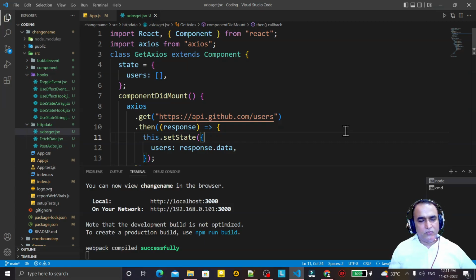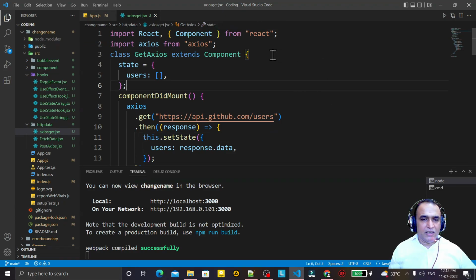In the last video we have seen the multiple uses of the useEffect hook, and how we can replace the class component lifecycle methods with the help of useEffect in a functional component. Now in this video we are going to learn how we can fetch information from the server, like a GET request or REST API GET request, by using useEffect.